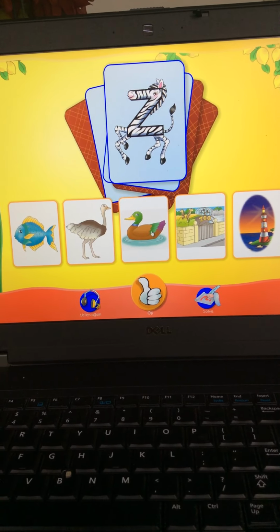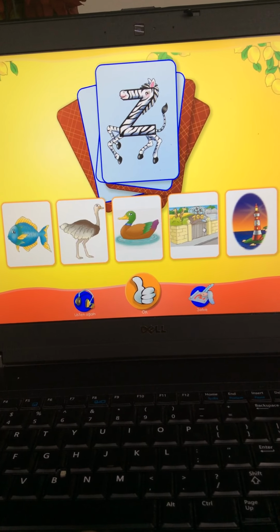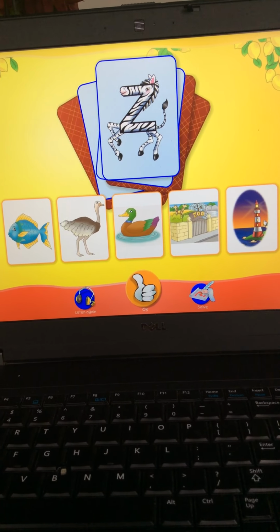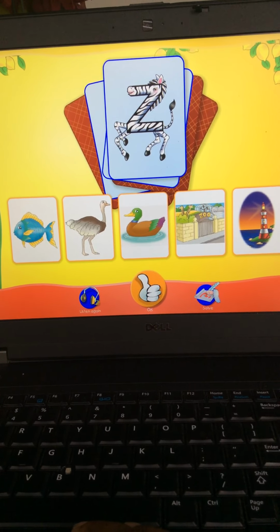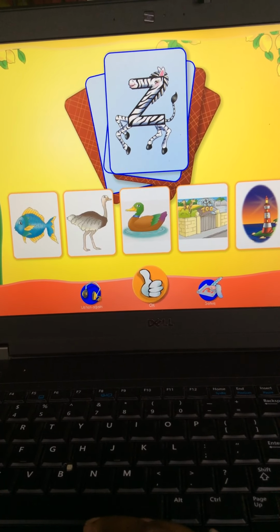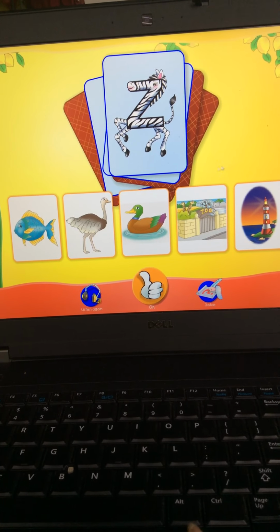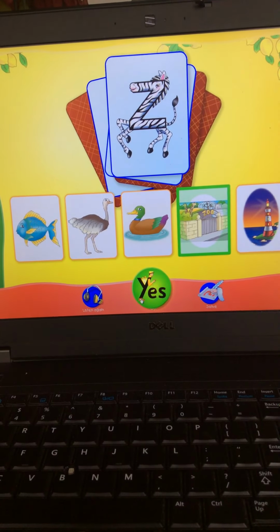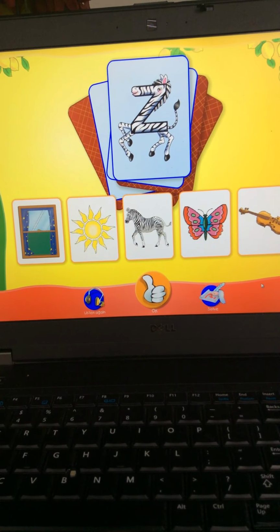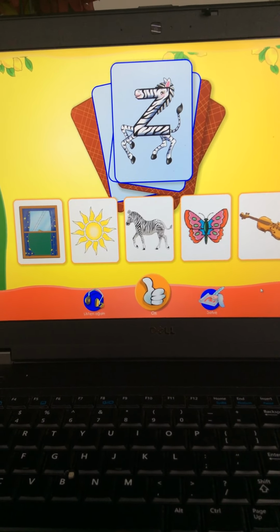ostrich, duck, zoo, and lighthouse. Are there any that have the same beginning sound as Zigzag Zebra? The zoo. Let's check our answer. And you are right again. All right. Now we have